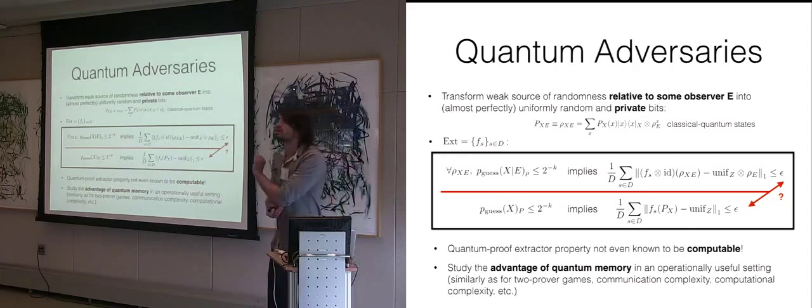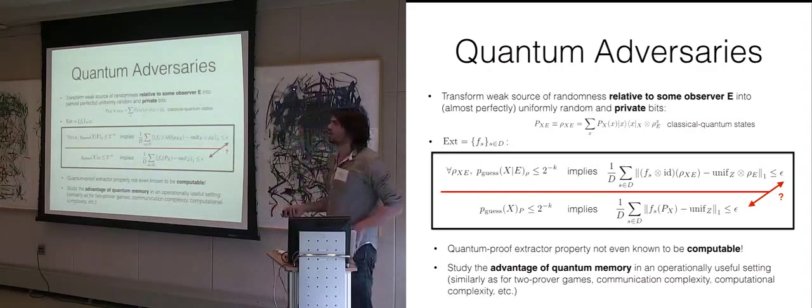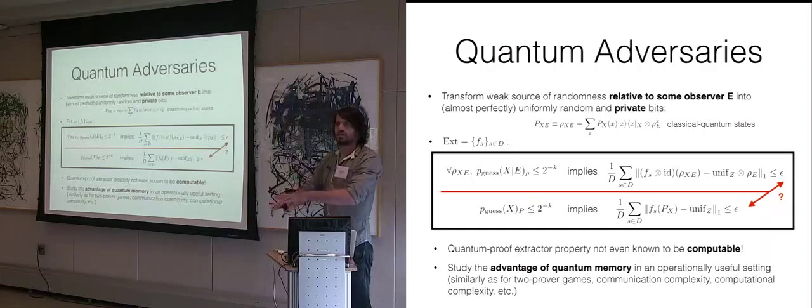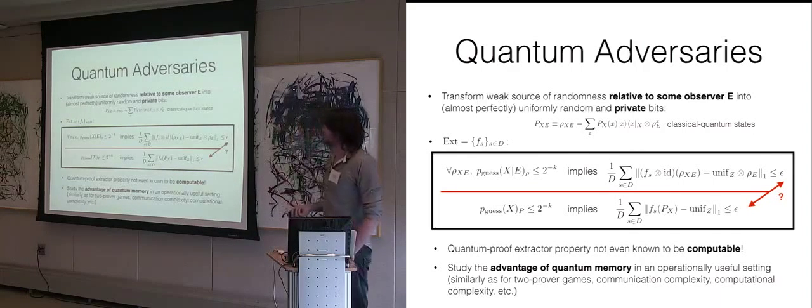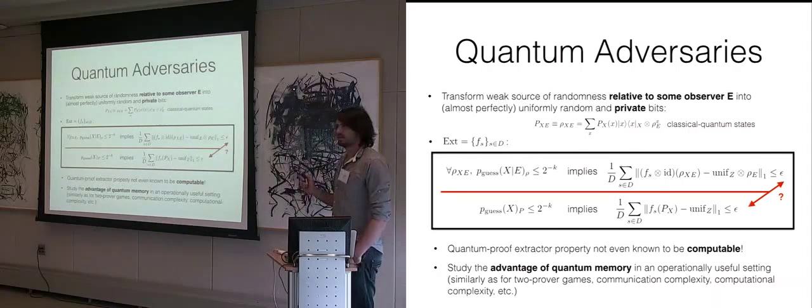So yeah, I give you a set of functions. I write it down on a sheet of paper, and then you tell me, is it a k epsilon quantum proof extractor or not?